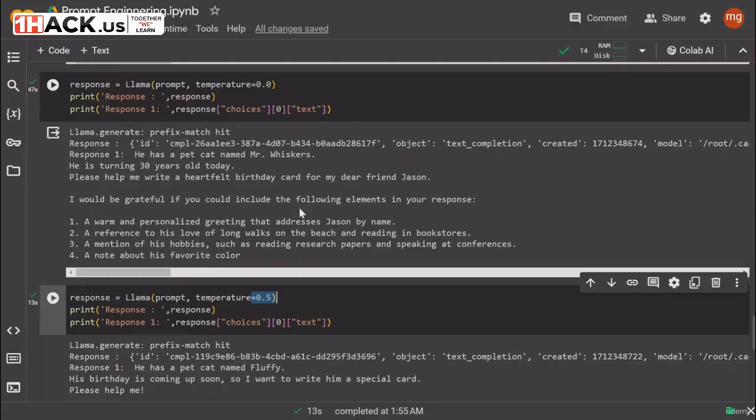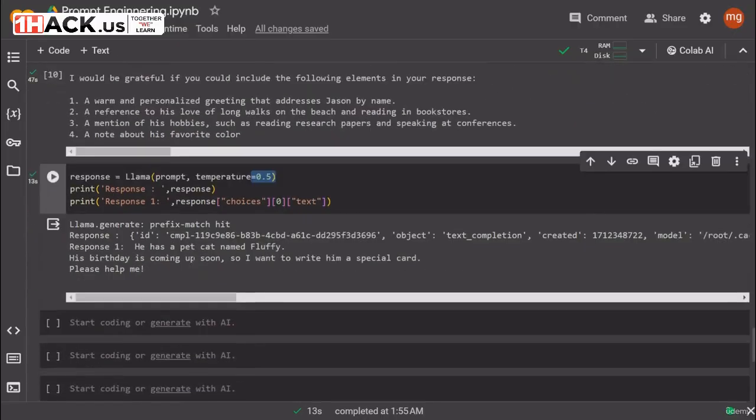Okay, so you get a feel of what temperature does. Similar kind of response you will get with some modifications you can try with the max token limit, with the top P, top K. Based on that, you can just try certain variations and see what responses you get out of it. Okay.